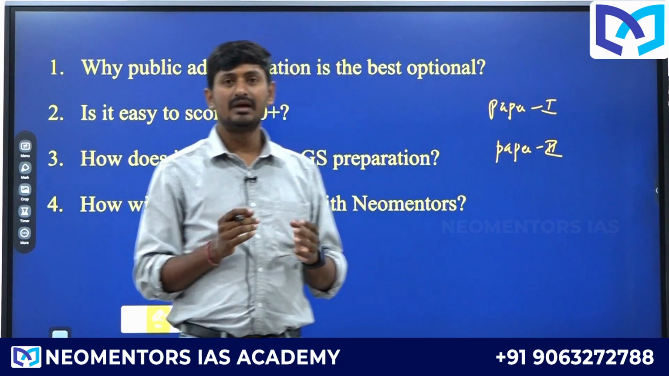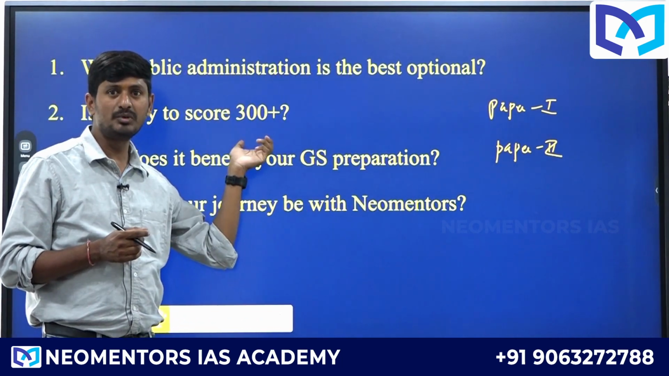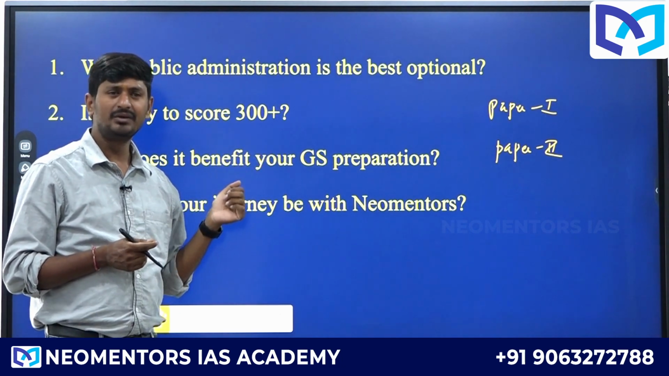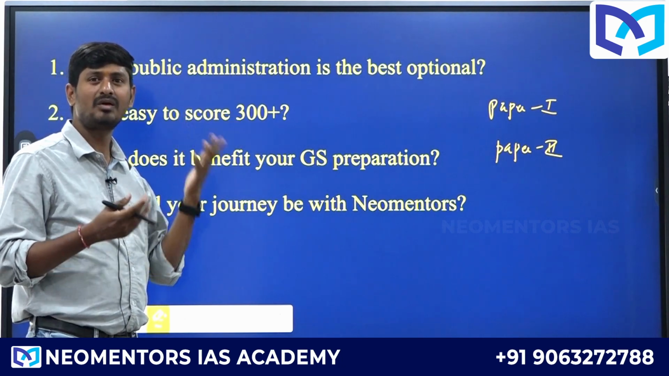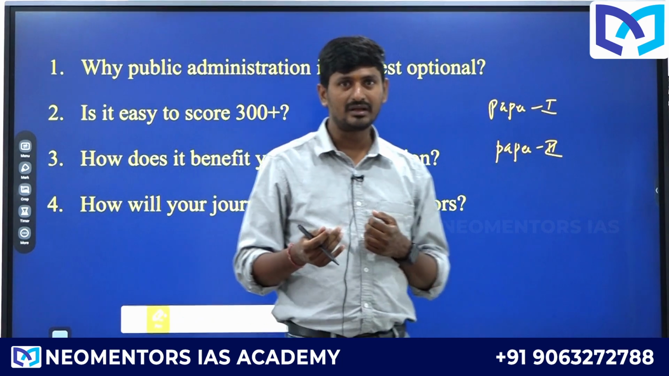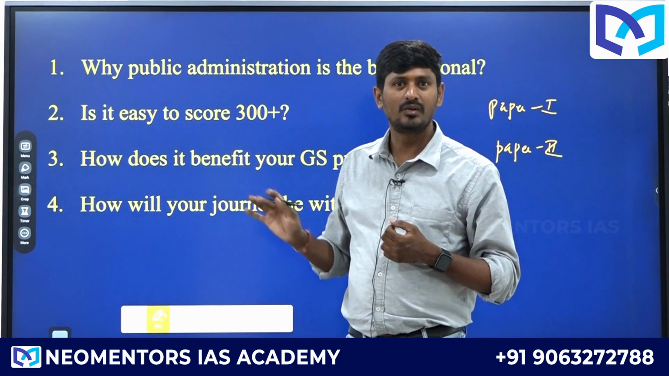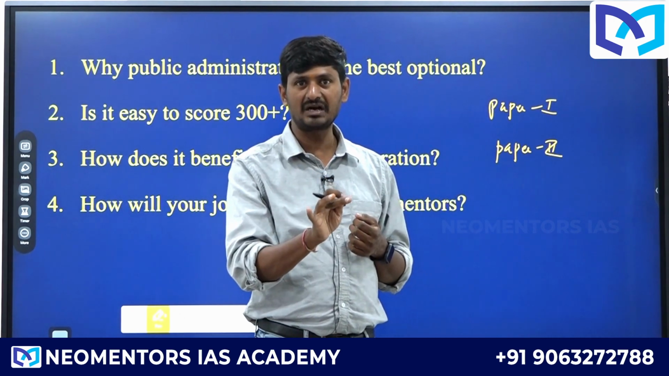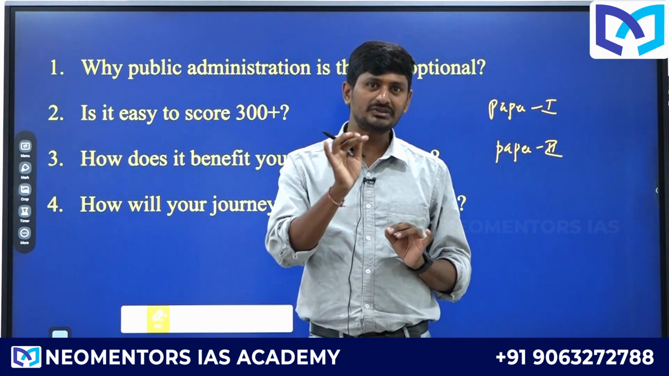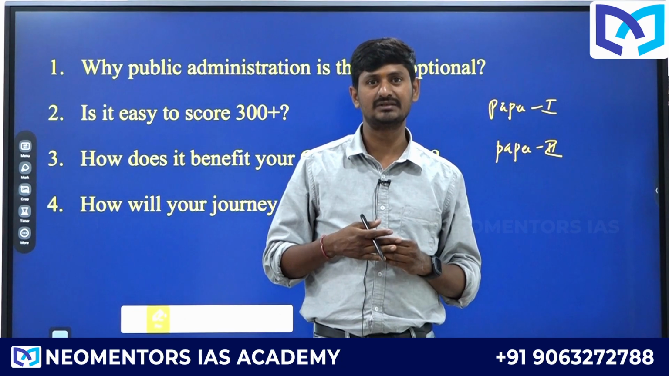So I hope you understood that public administration is able to fetch you 300 plus marks in the optional paper. This 300 plus is not that big a figure, because it is just about 60% of the marks. Scoring 60% in public administration is very easy, but the condition is that you must know the art of writing and the art of understanding the subject.